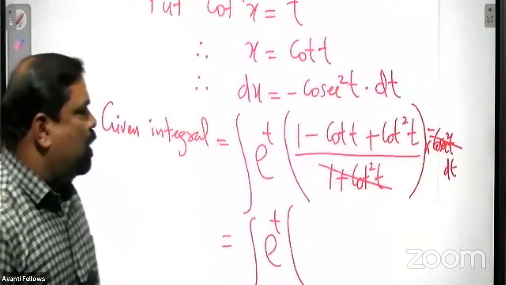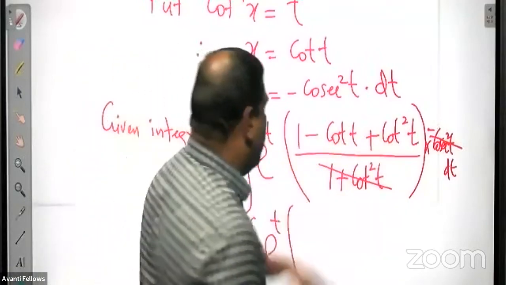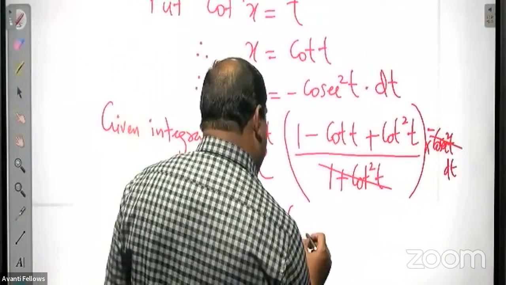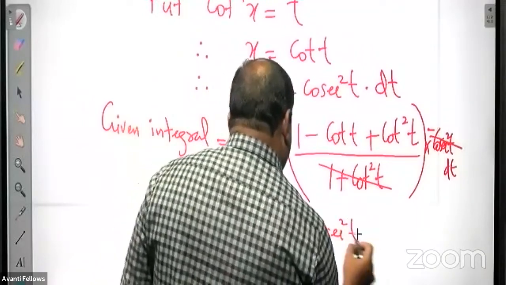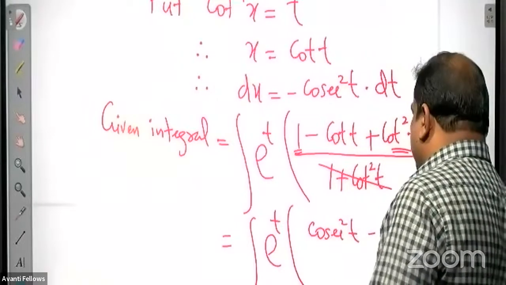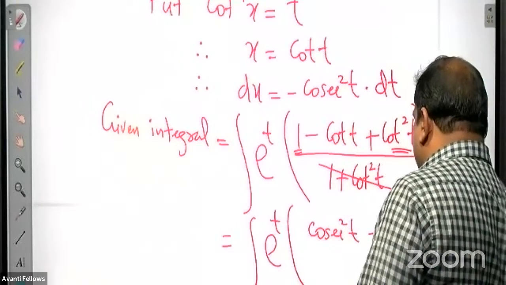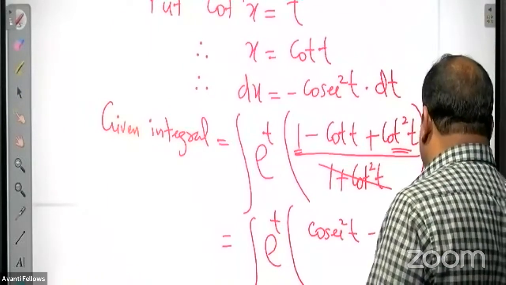Then inside the bracket in the numerator, 1 plus cot square t, we can write as cosec square t. So it is cosec square t minus cot t, and again the minus 1 is there.